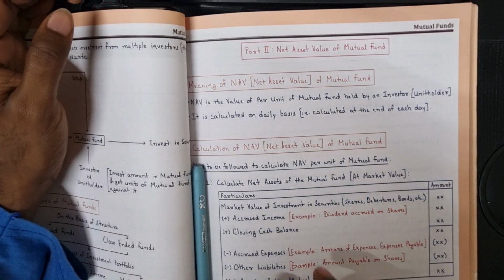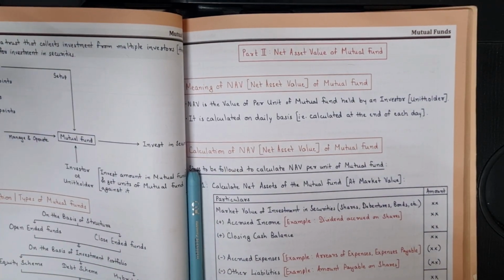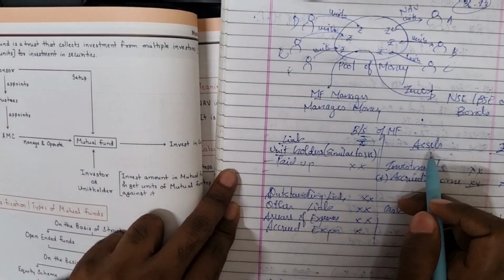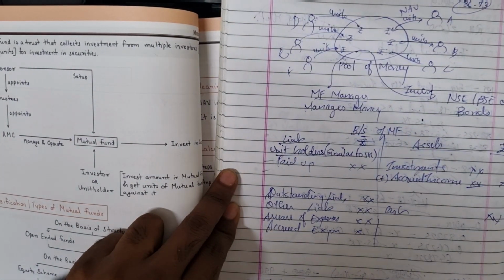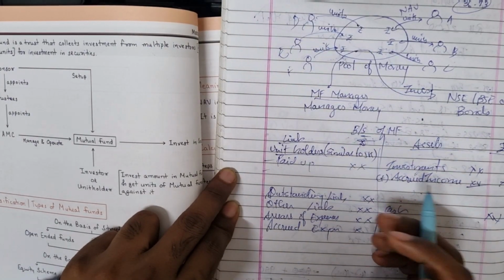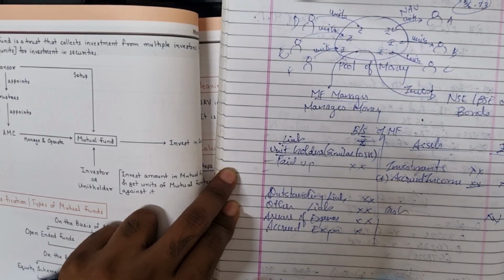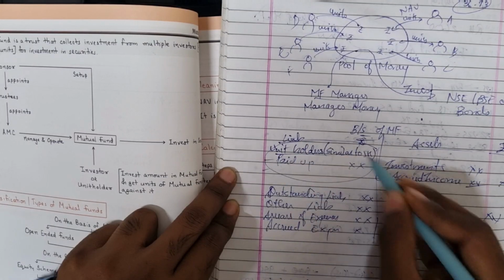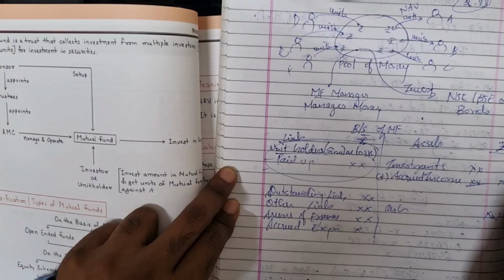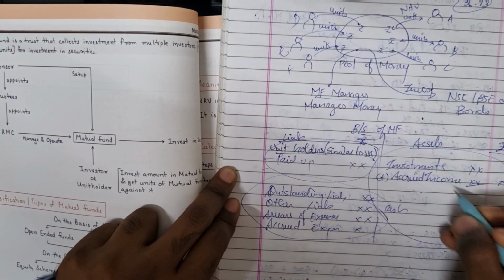Now if you see all these items, this is the balance sheet of the mutual fund. Here there is asset and here is liability. What we are trying to do is find the net assets. What is net assets? From an accounts point of view, this will be your net asset, that is the net worth. Or else, total assets minus current liabilities. That's what we are doing here.